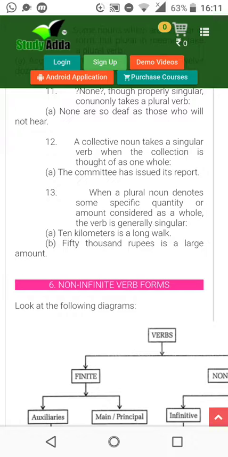That is why. 50 rupees is a large amount. Talking about one amount, one part of money at once. Okay?